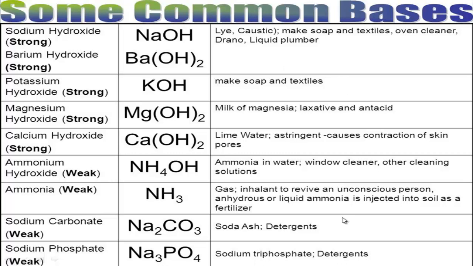So you just have to remember, among them, ammonium hydroxide is used as glass cleaner, sodium hydroxide is used as toilet cleaner. These are very important. Magnesium hydroxide is used as milk of magnesia or in antacid, and these are important.